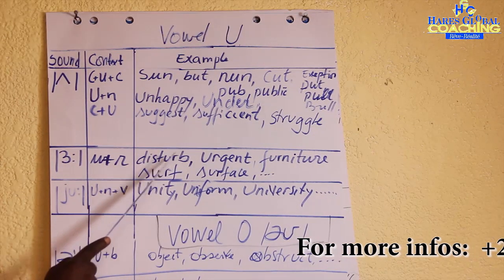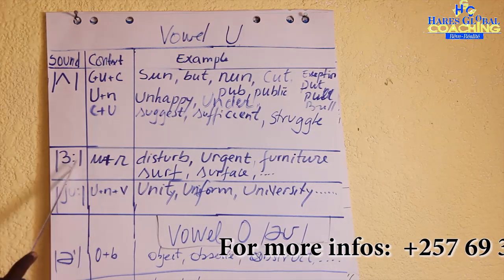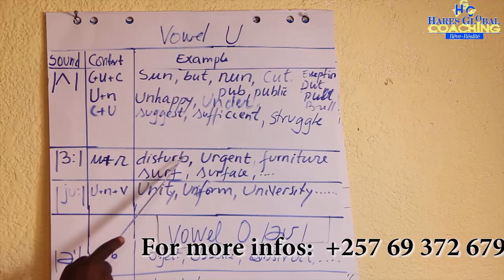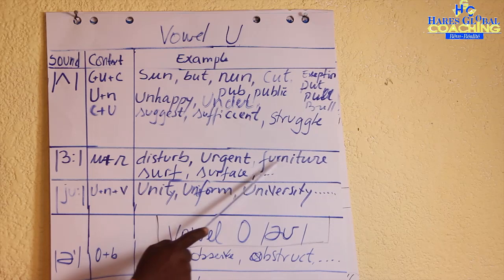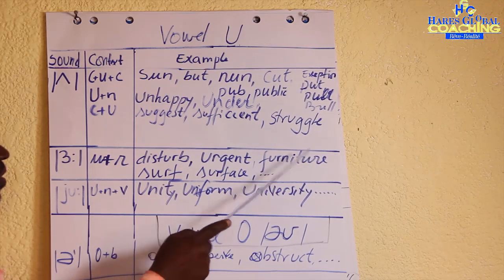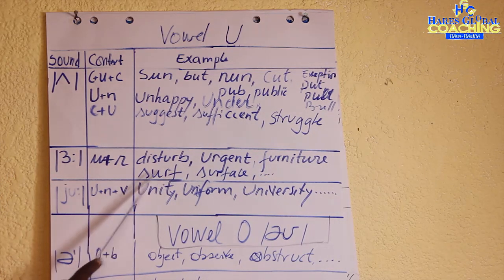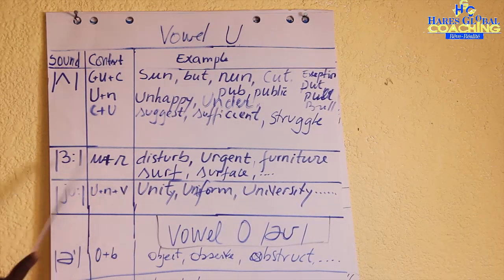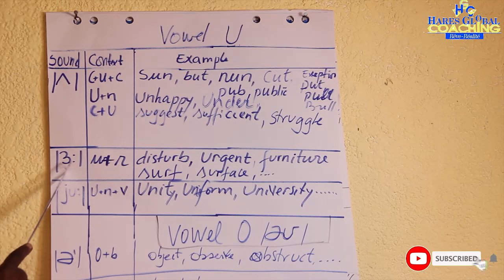After the vowel, we have R plus another consonant, then we read this long /ɜː/. Disturb, urgent, furniture, serve, surface. The vowel plus R plus another consonant has the vowel sound /ɜː/.